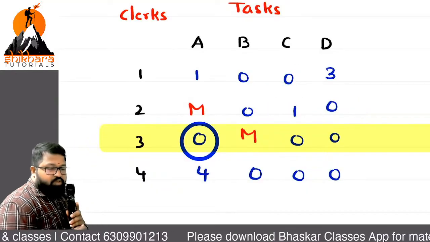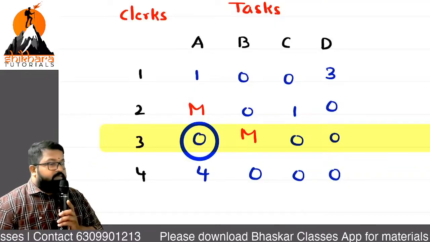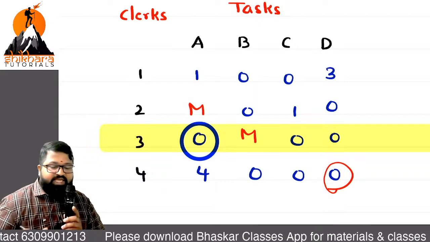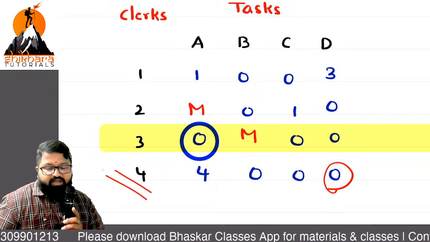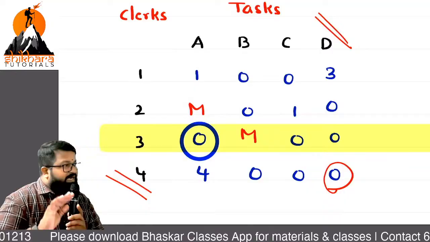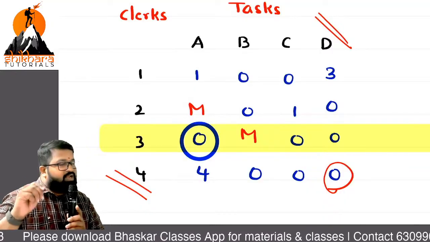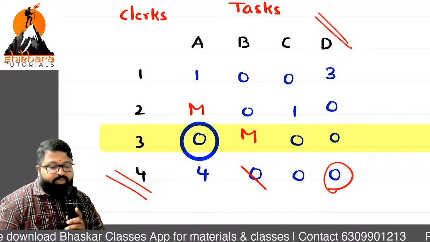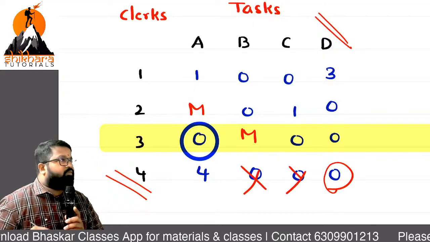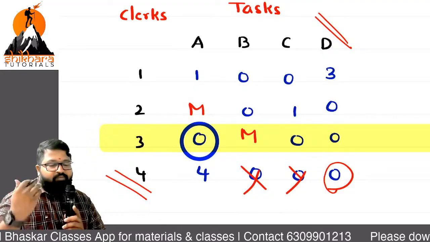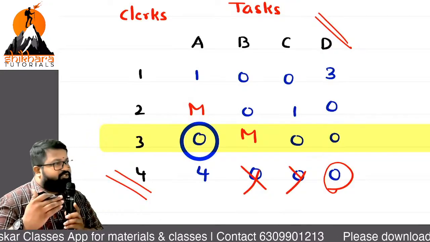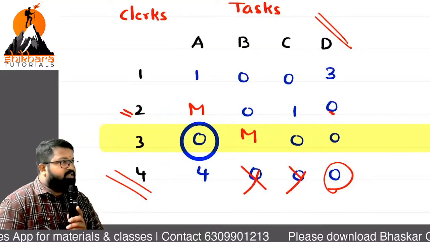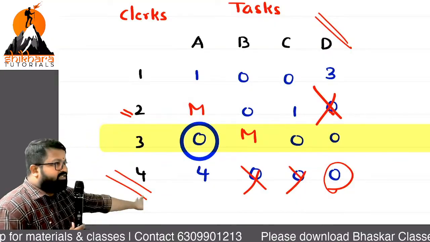Any 0? 4D. You mark 4D. Okay. When you are marking 4D, you are giving clerk 4 the job D. So automatically for clerk 4, can you give any other job? Can I give job B? Can I give job C? No chance, na? And one more thing, when I am giving job D to clerk 4, can I give the job D to 2? No chance, na? I am cancelling that part.